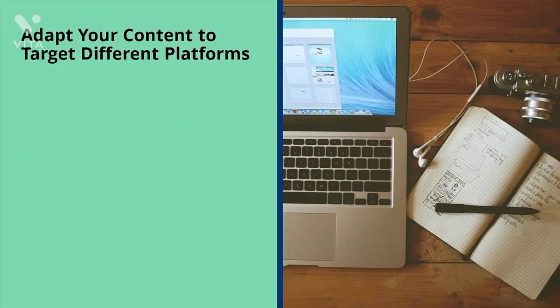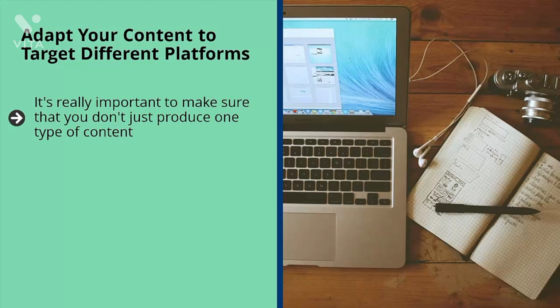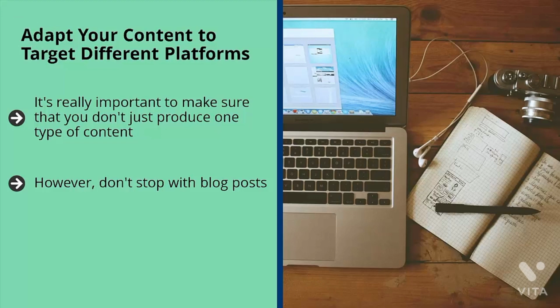Adapt your content to target different platforms. It's really important to make sure that you don't just produce one type of content. When you create content, it must be converted into a format that can be promoted on different platforms. For example, if you have a blog, you can promote the blog's link on Facebook, Twitter, and Google+. However, don't stop with blog posts. You can convert that post into a video. Maybe it's a whiteboard with some sort of voiceover and animation. Once you've converted your content into video, you then access Vimeo or YouTube. You can get traffic from those places.